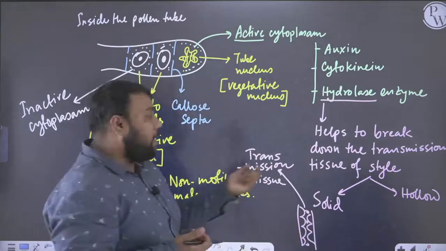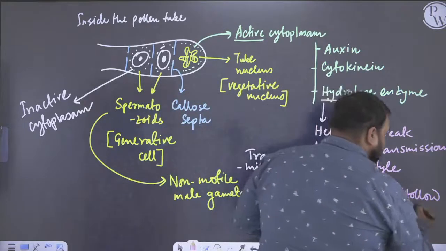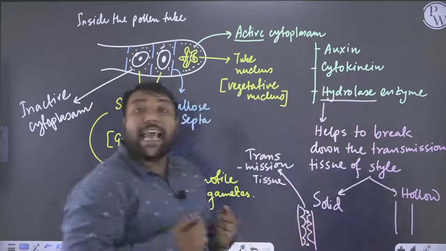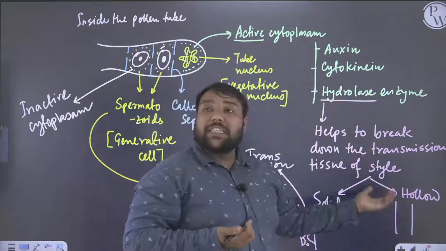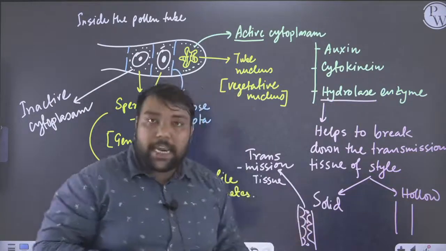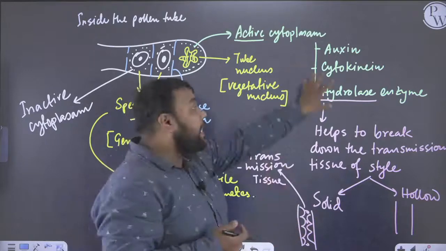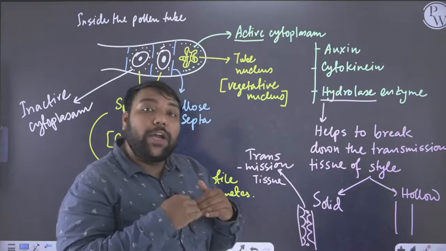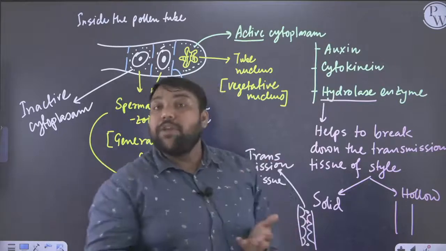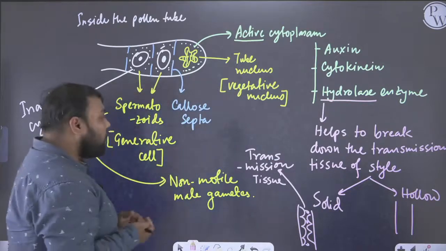If the plant has a hollow style, in that case the transmission tissue is absent, so the hydrolase enzyme has no function on the style. We will see that these hydrolase enzymes will act again when the pollen tube finally interacts with the embryo sac. So we'll go there.